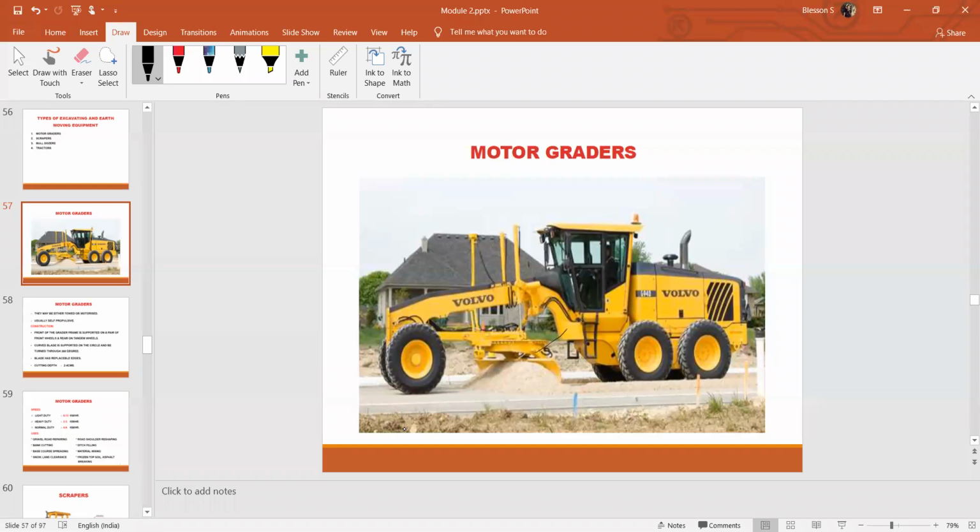I'll draw a cross section and show you. This is the front tire, these are the back tires, the tandem wheels. And here the blade will be attached to a circular part, a circular section. This will be the blade at the center.